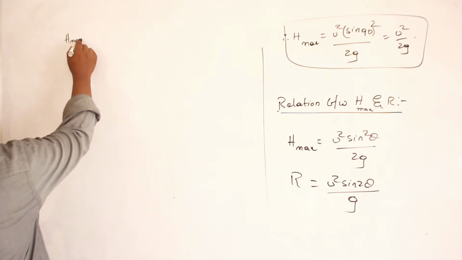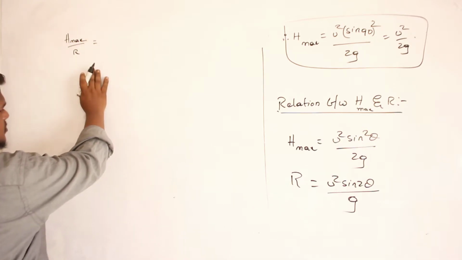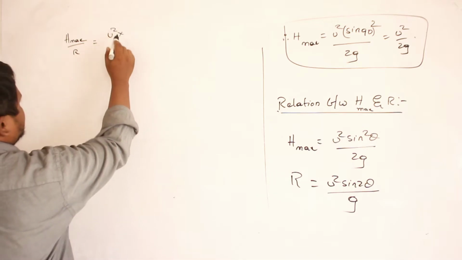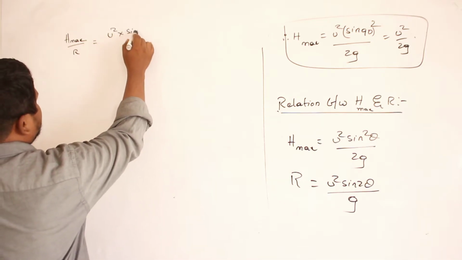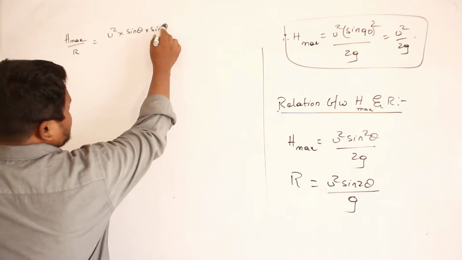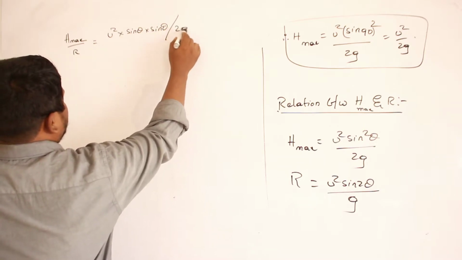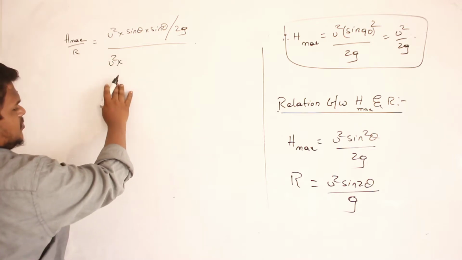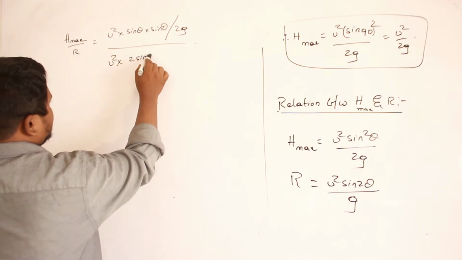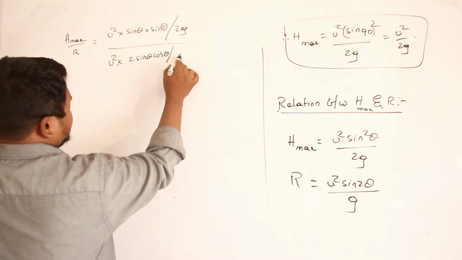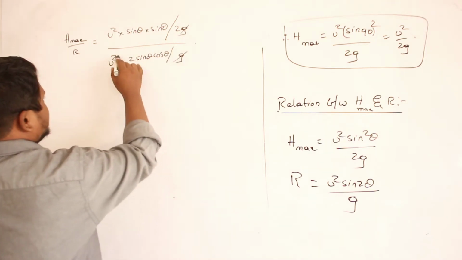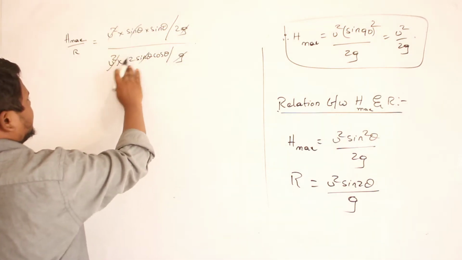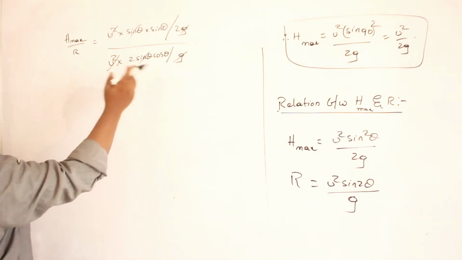So H max divided by R is equal to u square sin squared theta, which can be written as sin theta into sin theta, divided by 2g, divided by the range. Range can be written as u square into sin 2 theta, which is 2 sin theta cos theta, divided by g. So g and g, u square and u square, sin theta and sin theta get cancelled. Clear?